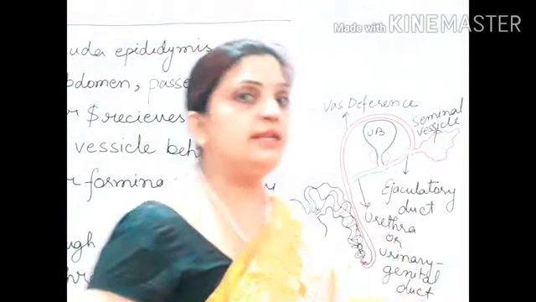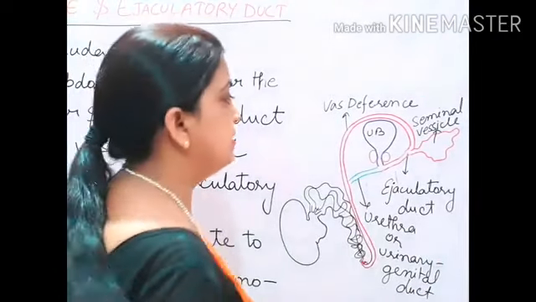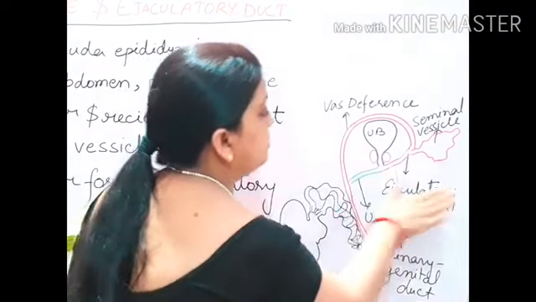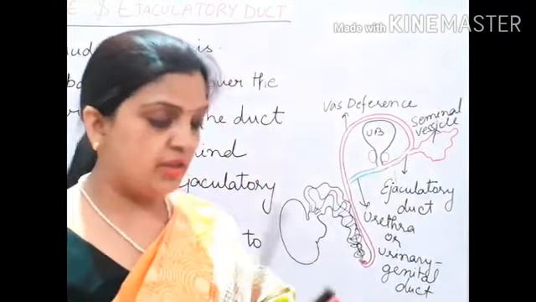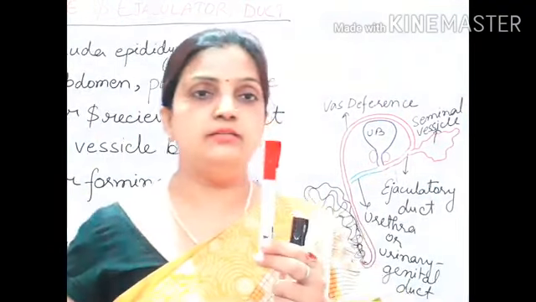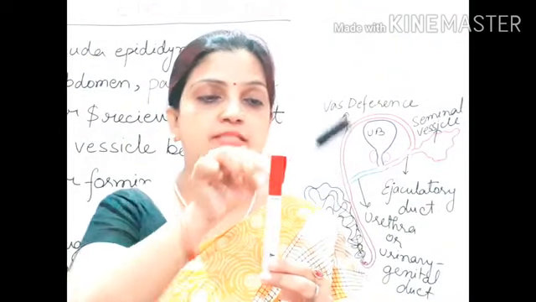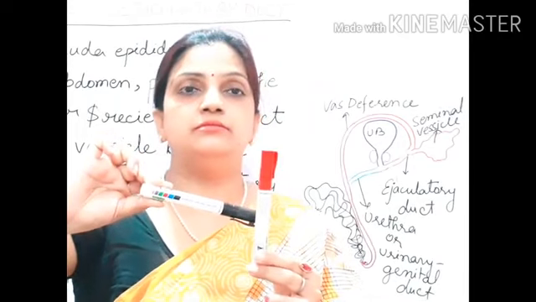Now, the next important point to understand is that this ejaculatory duct passes from behind the urinary bladder. If this is your urinary bladder, this ejaculatory duct will be passing behind it.